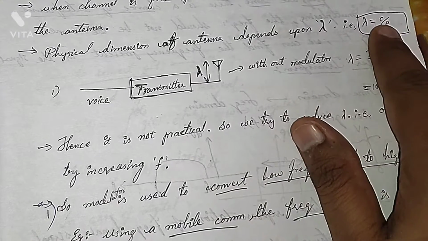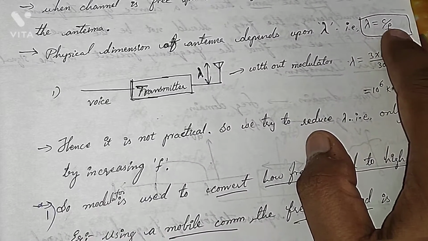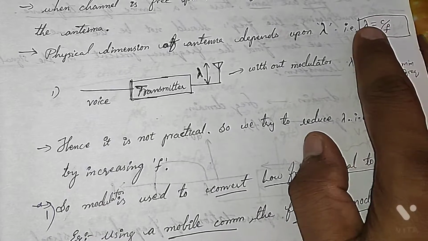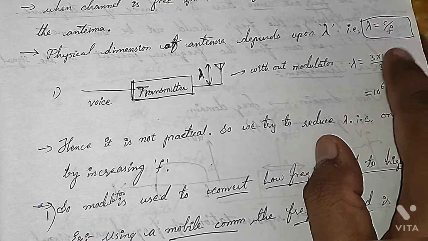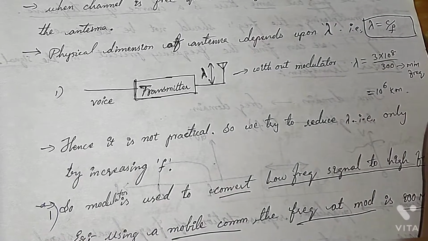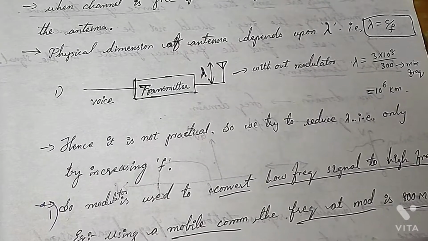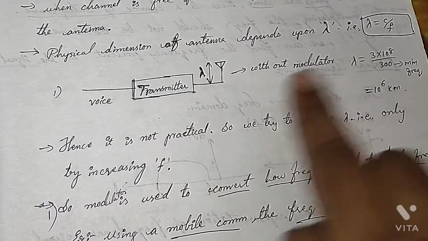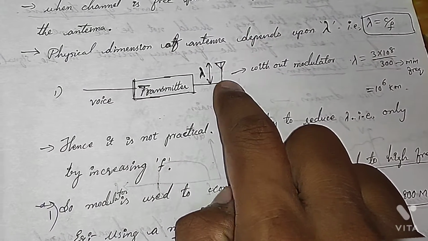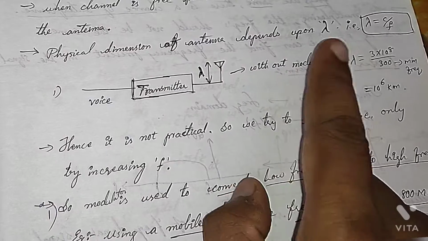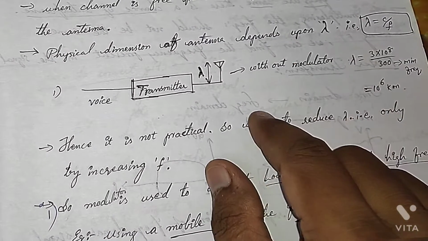Why? Because we can't change the c value here, we can only change the frequency. So what has to be done to reduce the lambda value? The only thing is to increase the frequency. So how do you do that? Directly increasing the frequency is not possible, right? Why? Because audio and video signals are low frequencies, we can't change their frequencies. So in order to pass the signal so that the antenna can be of small size, we use a modulator which has a carrier frequency of high frequency.